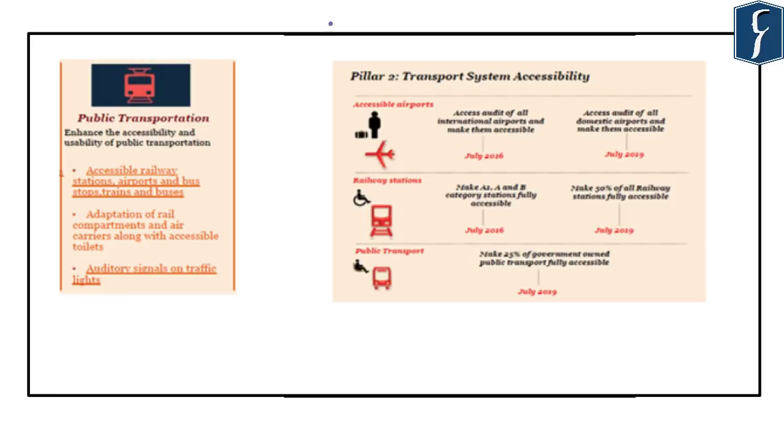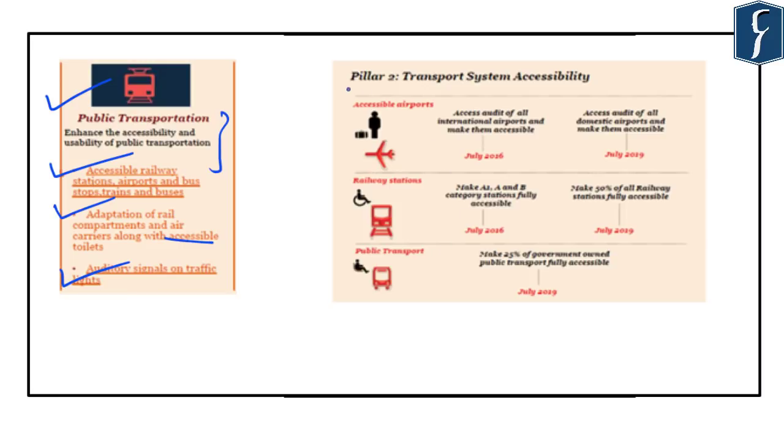And the second is making the public transport accessible to people with disabilities. So this aimed at enhancing the accessibility and usability of public transport. And under this, the accessibility of railway stations, airports, bus stops, trains and buses was envisaged. Further, it aimed at adaptation of rail compartments and air carriers along with accessible toilets. And it also provided for making auditory signals on the traffic lights. And for these also, various targets were set up.